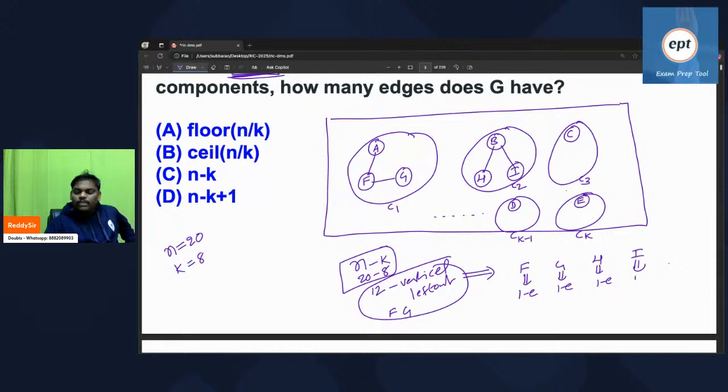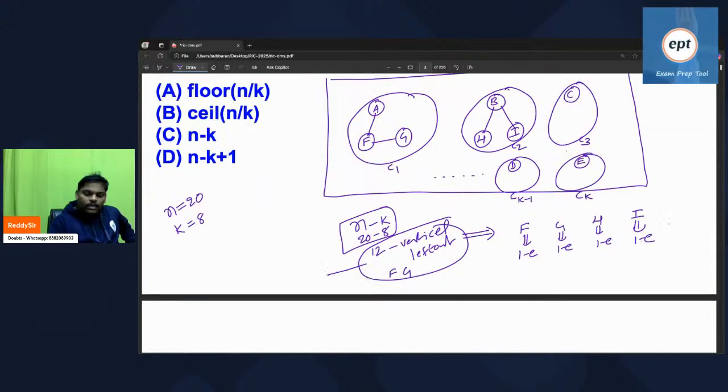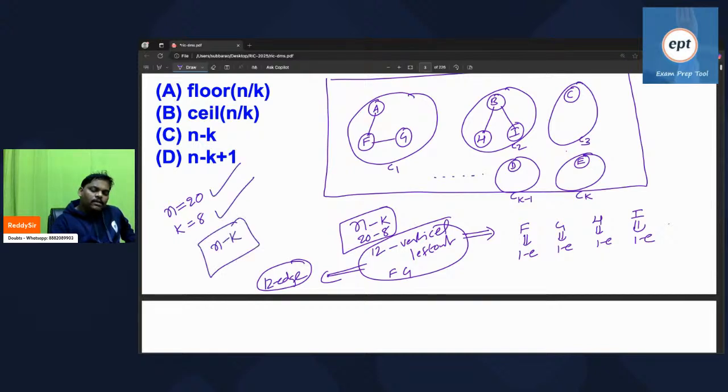So what I mean to say is, 12 vertices are left out, so it can bring 12 edges. Every vertex will bring one edge. So if n vertices are there and k components are there, the number of edges possible is n minus k.